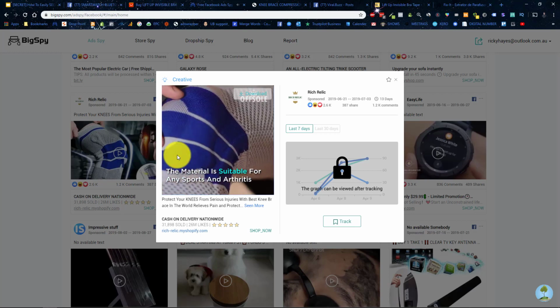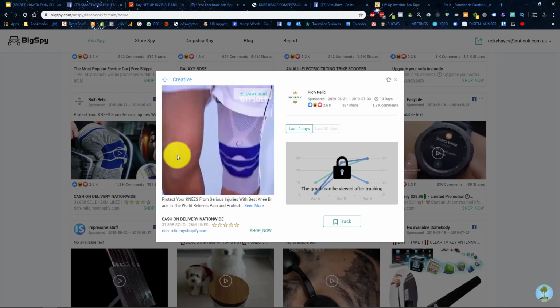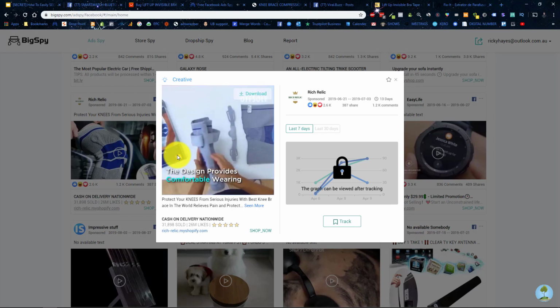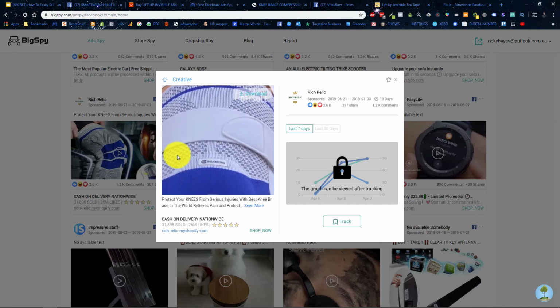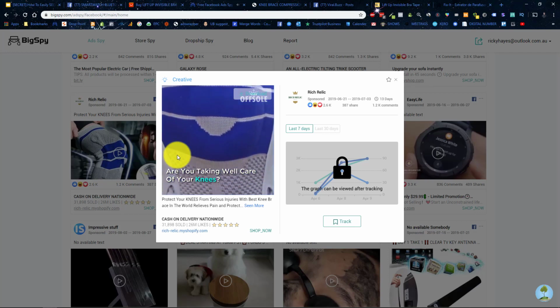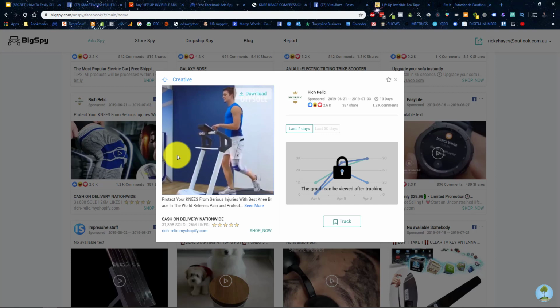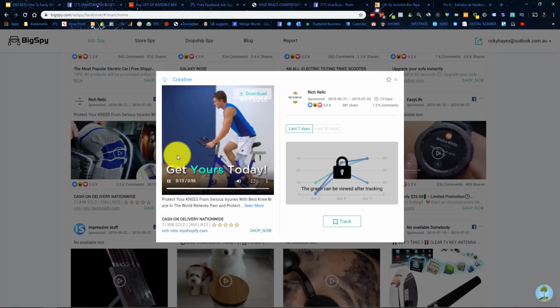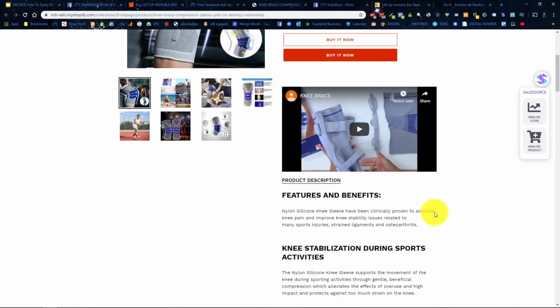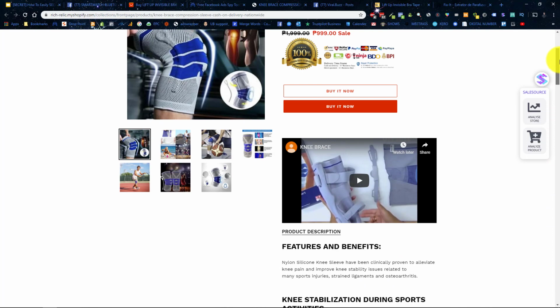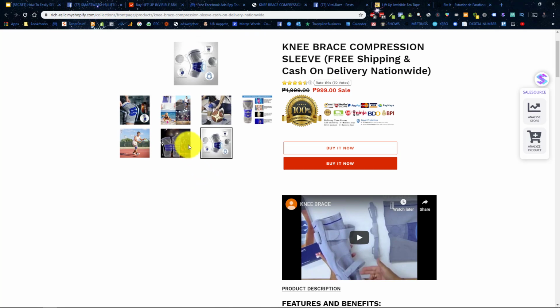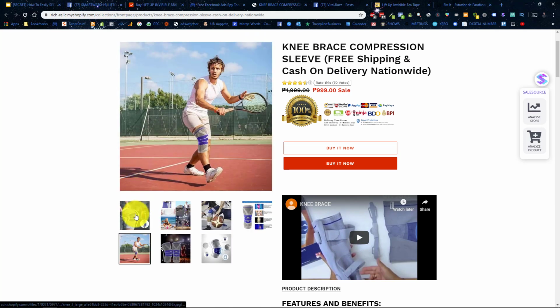This would also translate quite well for older individuals that would just have knee problems from cartilage disappearing. This would work very, very well for athletes, okay? It's very common for athletes to get knee reconstructions, and no one likes to get a knee reconstruction. So this is definitely a viral item. If we have a look here, we can see we've got a good description. You can use this as your reference. So again, copy, paste, make it unique. Saves you some time. Make sure your images are not tiny, please, as well. That does make quite a difference.